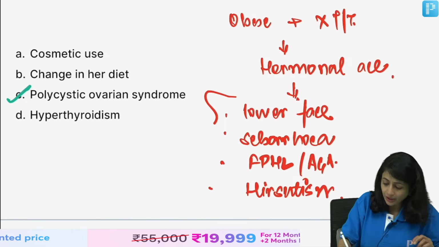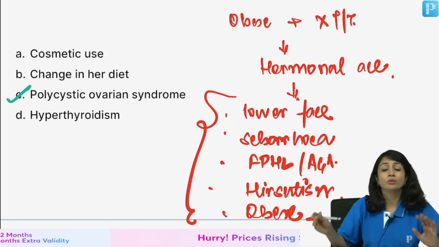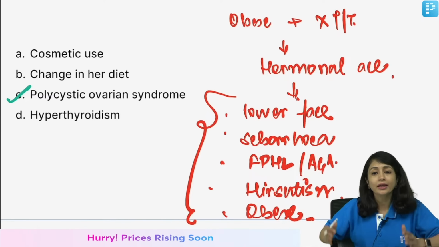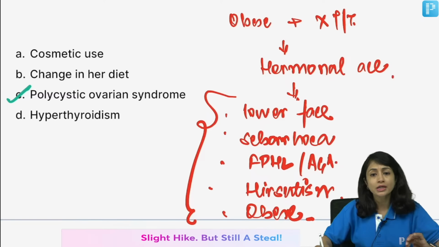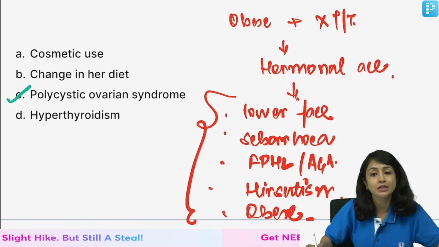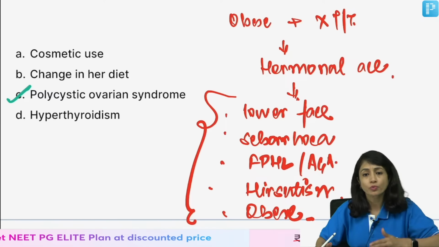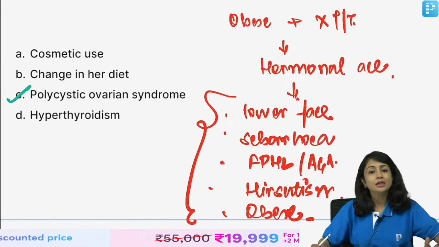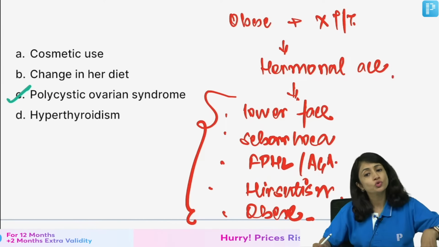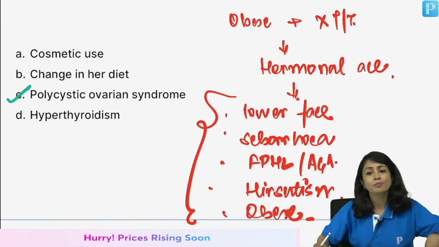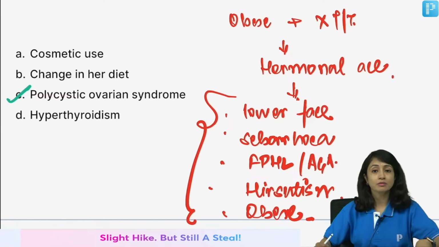If you have any of these conditions, obese patients not responding to treatment, think of hormonal acne, get the hormonal evaluation done. One of the most important reasons for hormonal acne is PCOS, because there is hyperandrogenism which is mostly responsible for these conditions. You have to diagnose the patient's hormonal issue, which is usually PCOS, and you treat these patients with hormonal treatment and metformin. Please remember this.